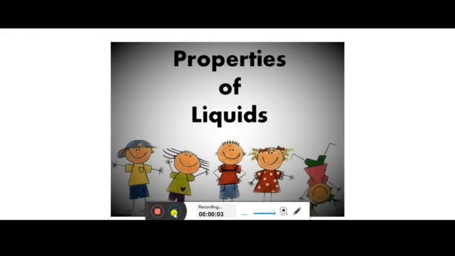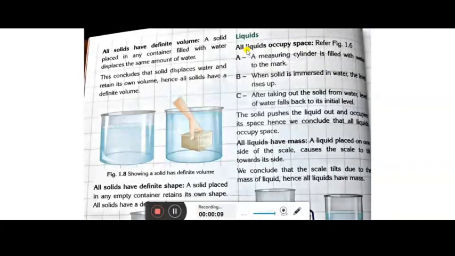Now children, next I'm going to explain to you the properties of liquids. The first property is that all liquids occupy space.